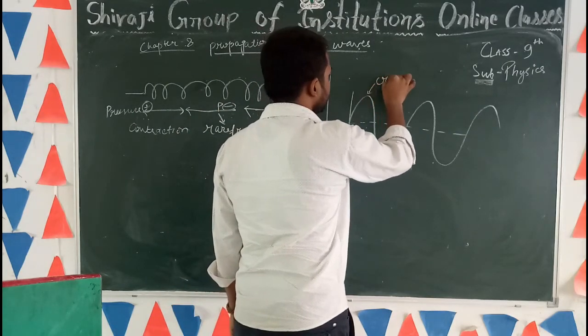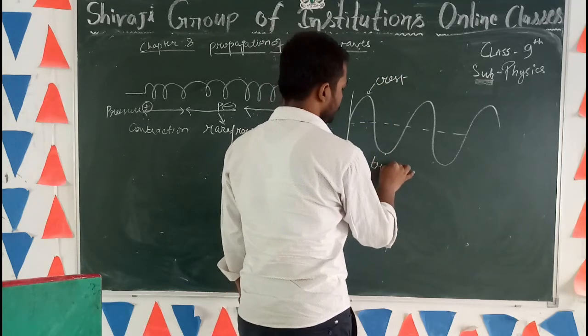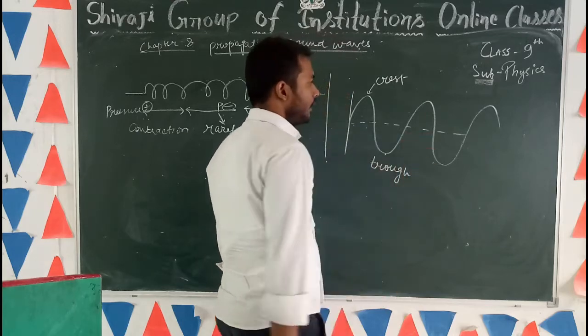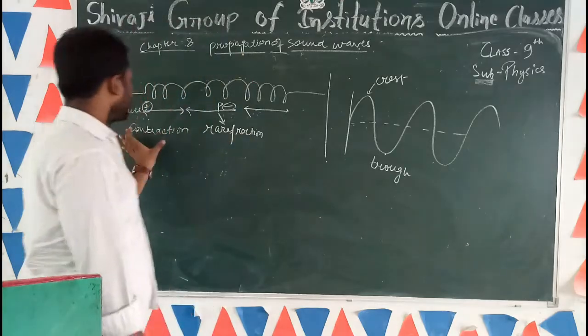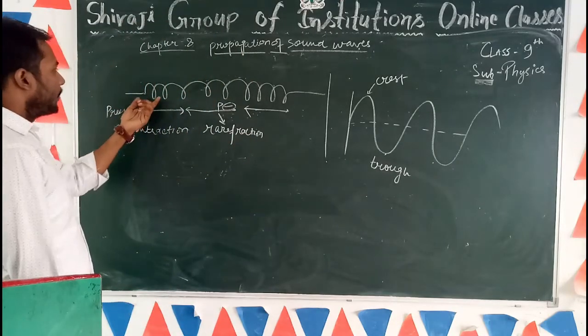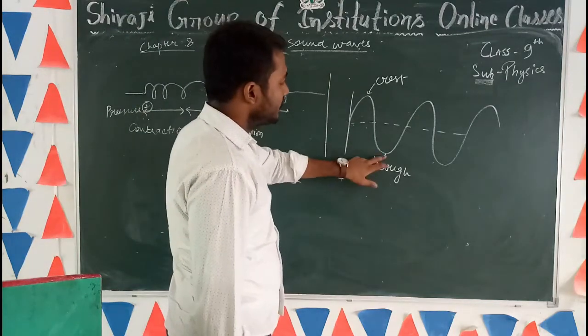This is called crest and this bottom part is called trough. These terms we will use in numericals. So this is contraction, this is rarefaction, and here pressure will be more, here pressure will be less. And this point is crest and this is trough.